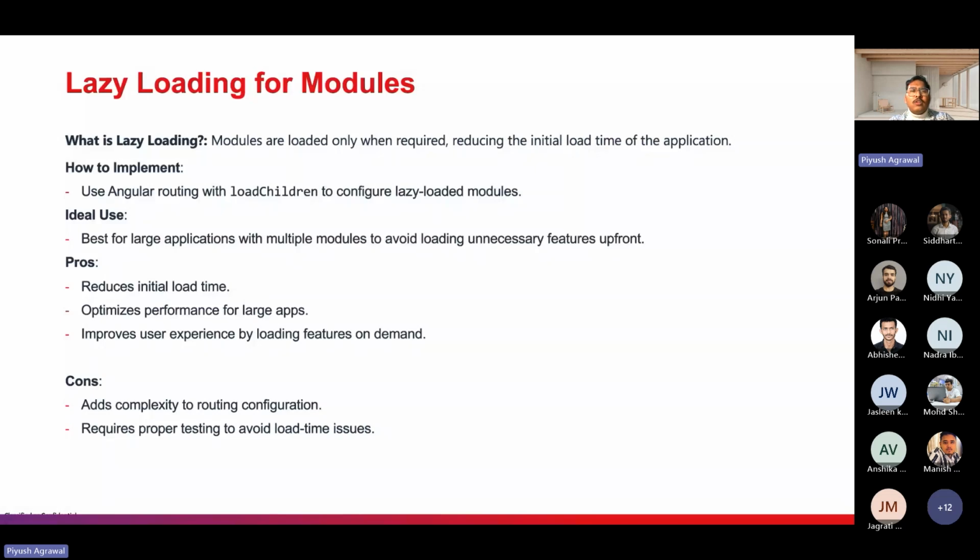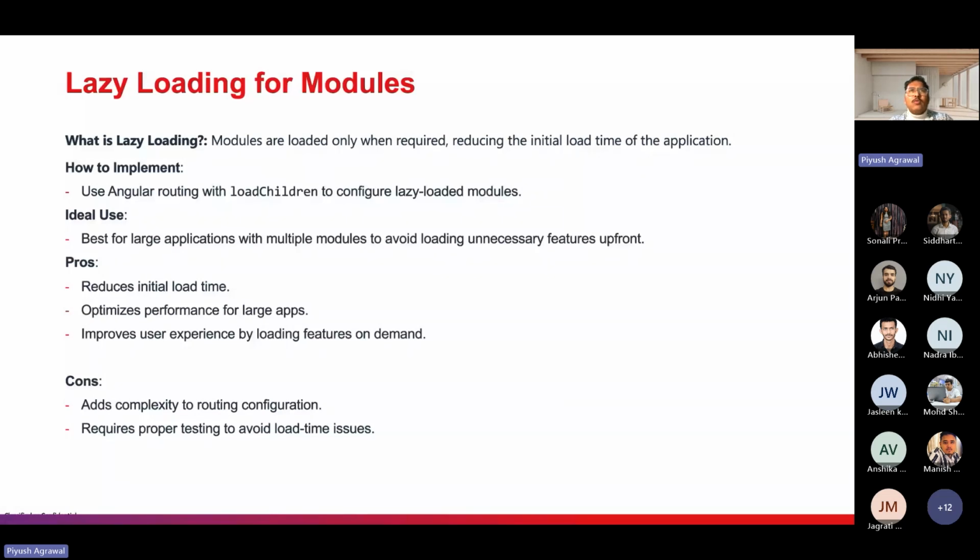A module is a combination of directives and components, so multiple components are in one module. It's like a single chunk, and we can have multiple modules, and on requirement we are loading the